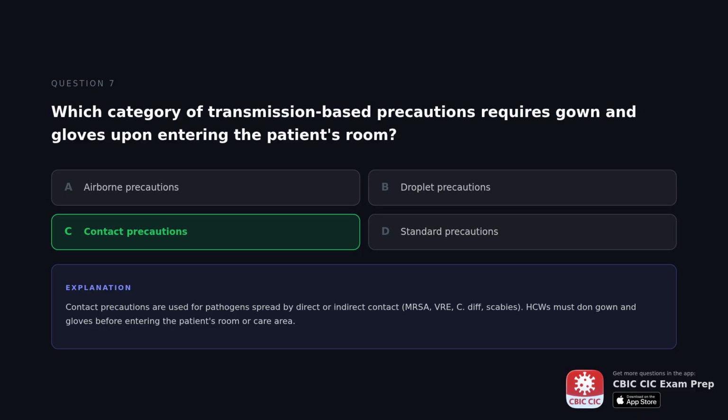The correct answer is contact precautions. Contact precautions are used for pathogens spread by direct or indirect contact: MRSA, VRE, C. diff, scabies. HCWs must don gown and gloves before entering the patient's room or care area.